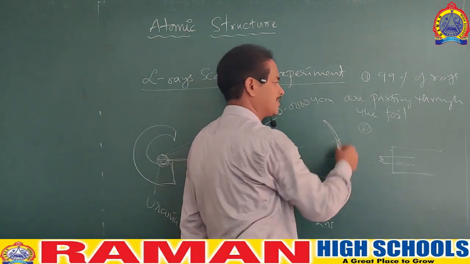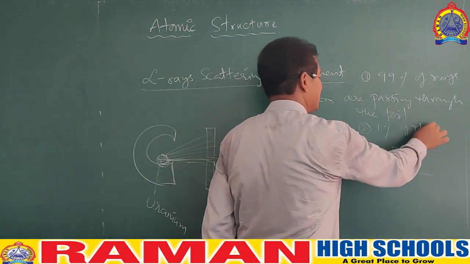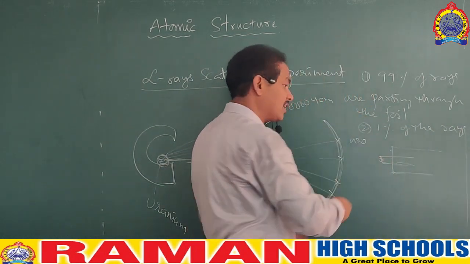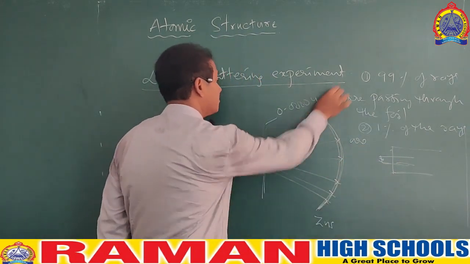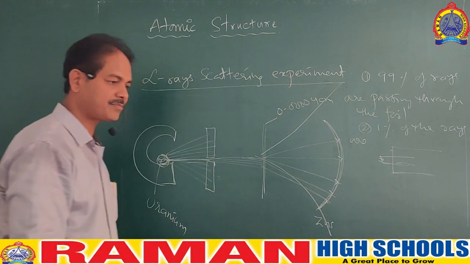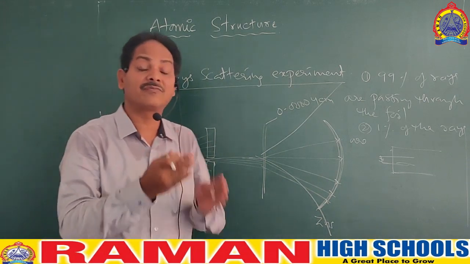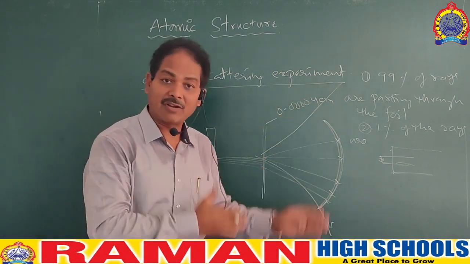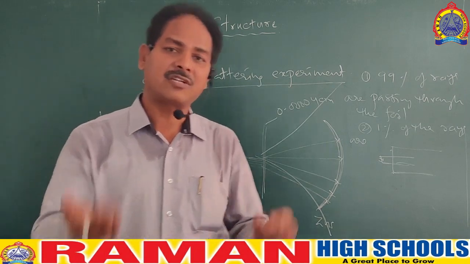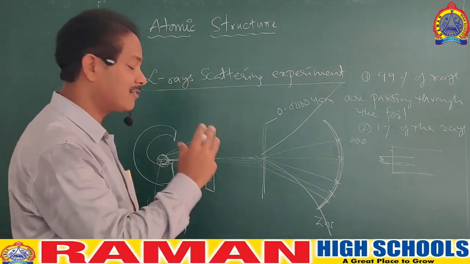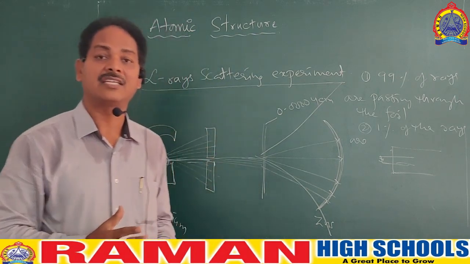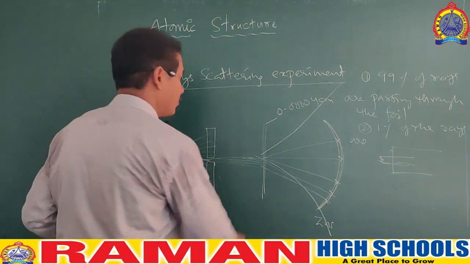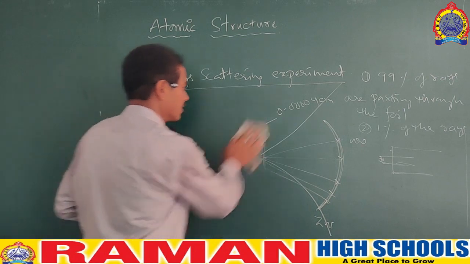And the second observation is 1% of the rays. This is very, very important for us. 1% of the rays are deviating with large angles. Instead of going straight, they are simply deviating with large angles. They didn't get the clarity on why those 1% rays are deviating with large angles, and this is the doubt they had, and they went to Rutherford, and Rutherford conducted this experiment again and observed the things, and then he gave the clarity. Those clarifications we call conclusions or postulates. And now we'll go into the postulates given by Mr. Rutherford.